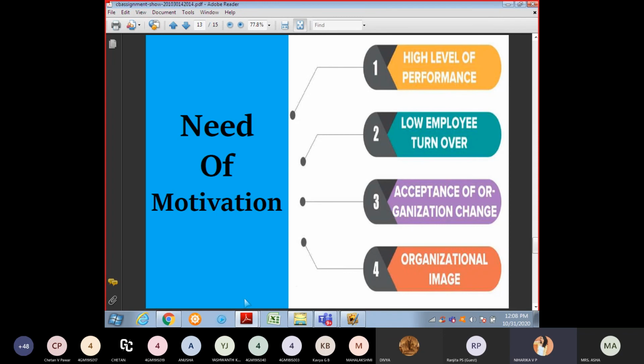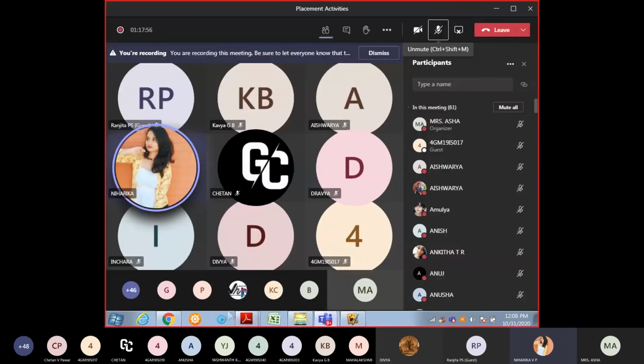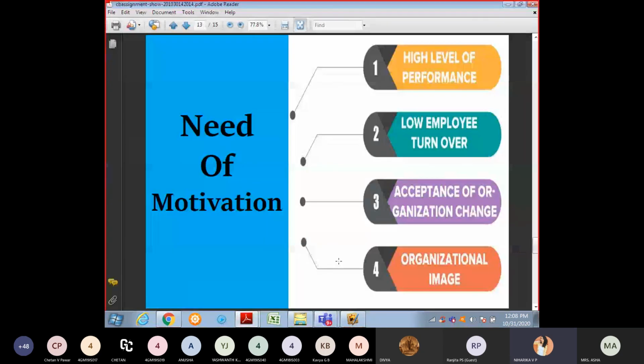Next, low employee turnover. It means if you go to a job, like in companies, your work should be correct. When there is a project, you have to submit it and get your work done. If you don't get it done, it means your work output would be lower.